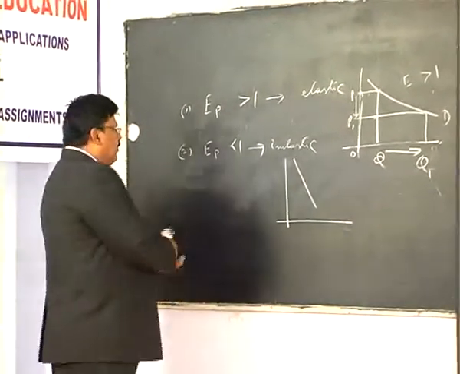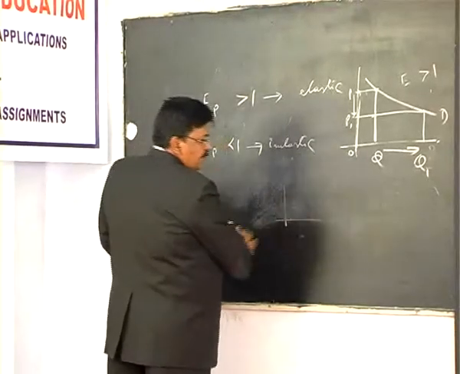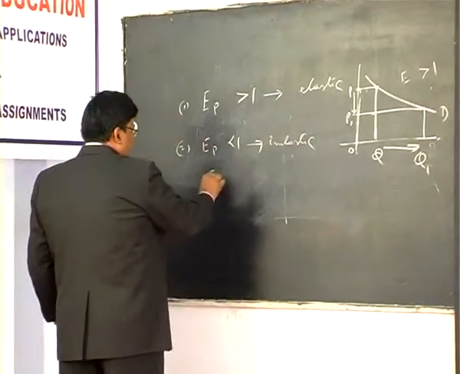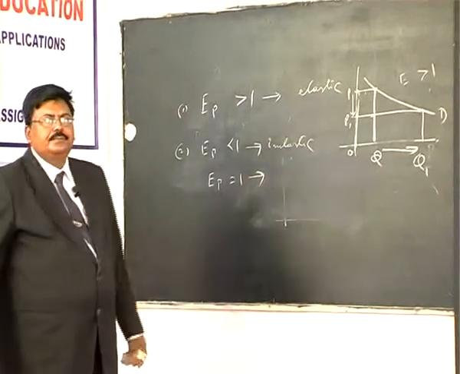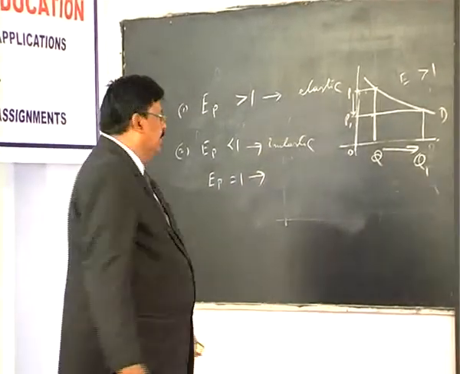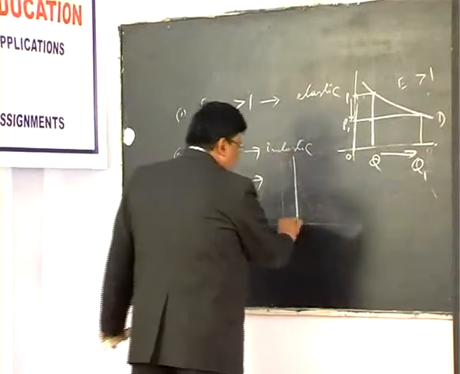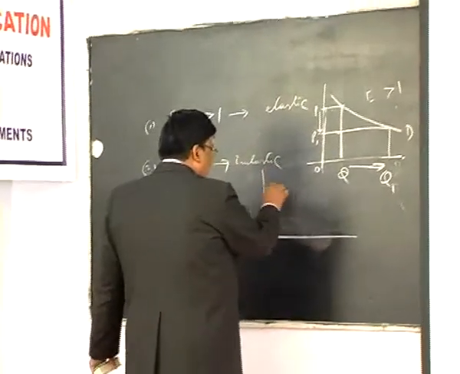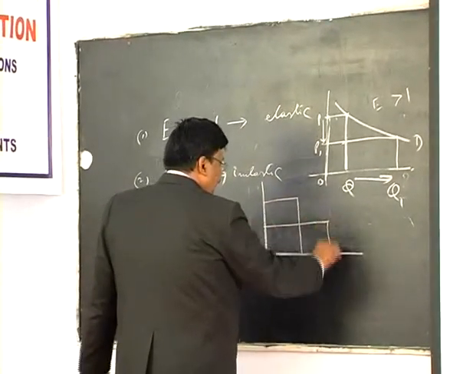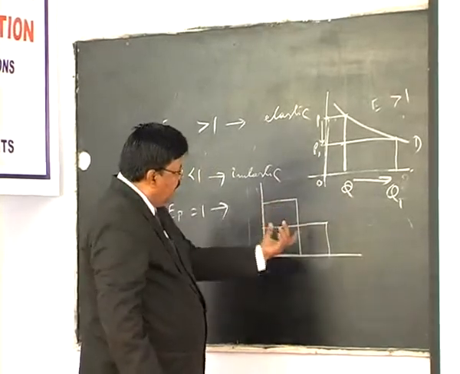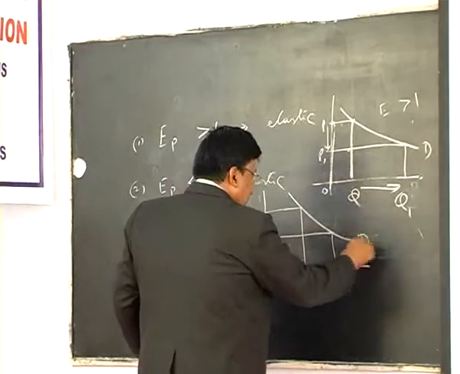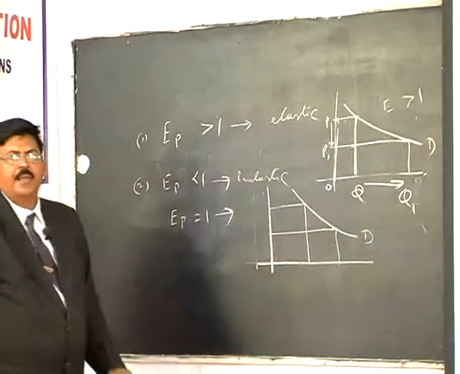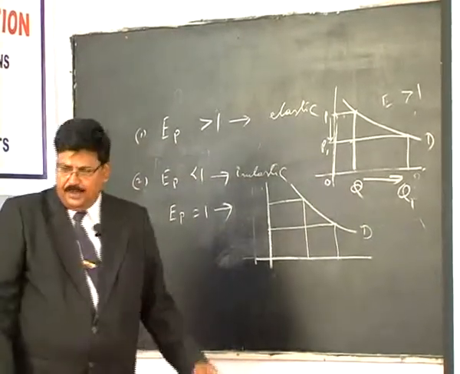And when the value of coefficient is equal to 1, then demand is said to be unit elastic. The shape of the unit elastic demand curve is a rectangular hyperbola. The areas of the first rectangle and second rectangle must be the same. That is called a rectangular hyperbola. This is a unit elastic demand curve.